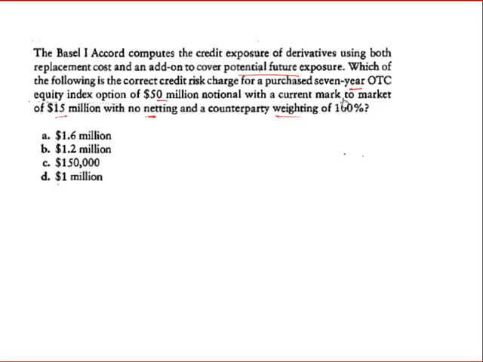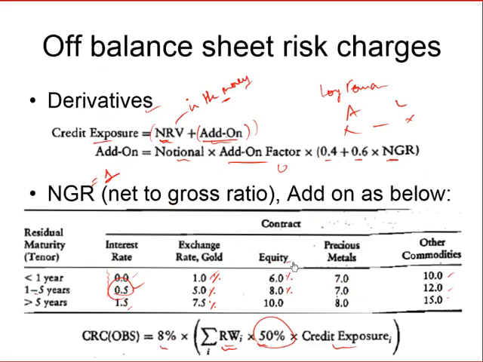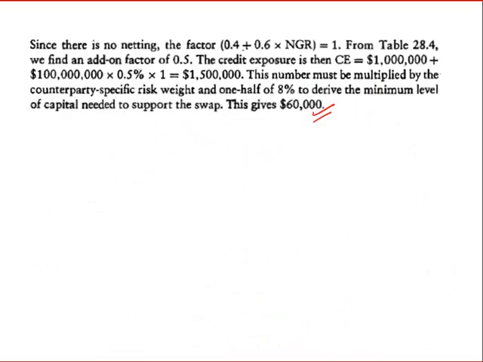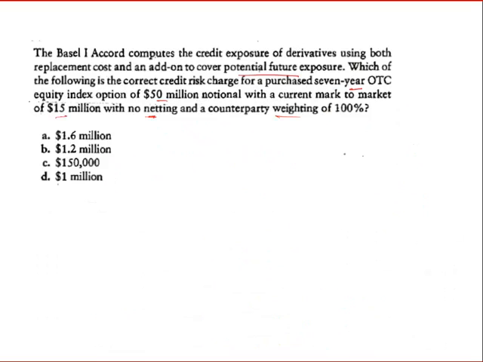So let's first see the add-on factor. Equities for greater than 5 years would be 10%. So we'll calculate the exposure first as 15 million plus the notional of 50 into the add-on factor of 10%, that is 0.1, into 0.4 plus 0.6, that is 1. So it will be 15 plus 5, that is $20 million.